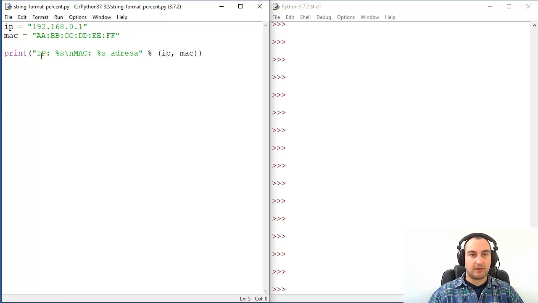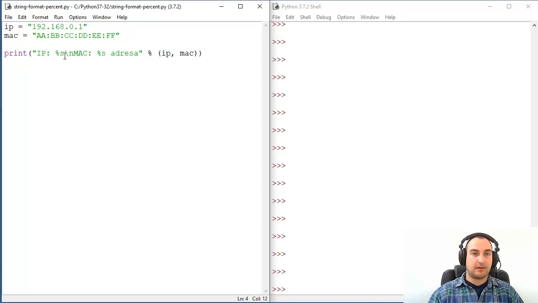So check this out. When we are dealing with string formatting with the percent symbol, we have at least three parts. The first part will be the placeholders, which will be blank and will be populated with actual data from these normal brackets here. So three things at minimum.